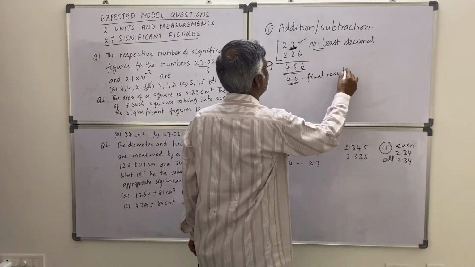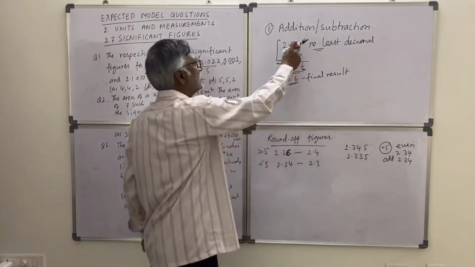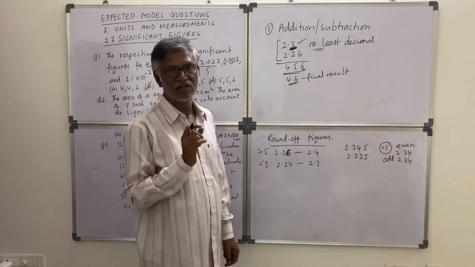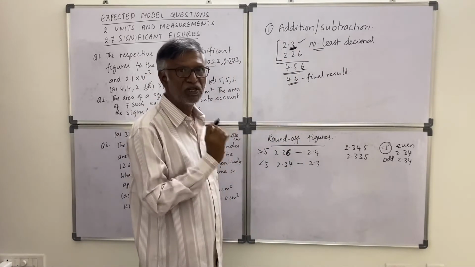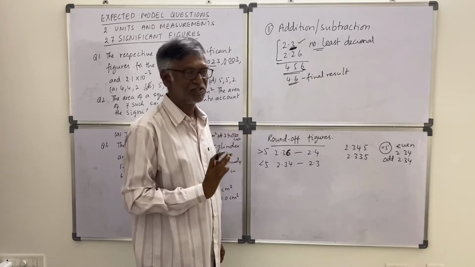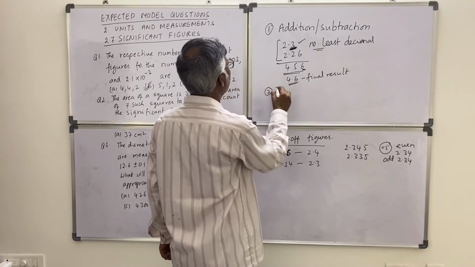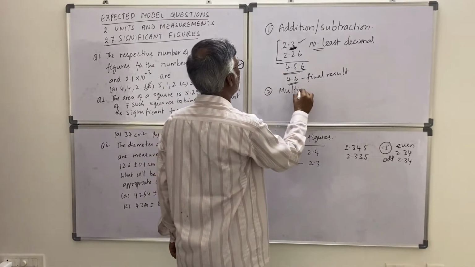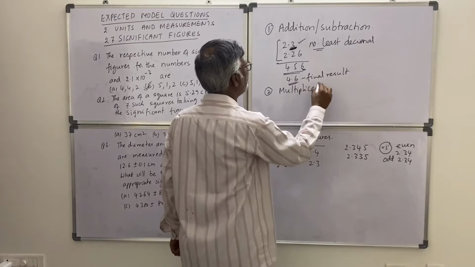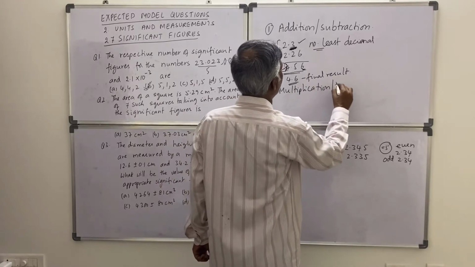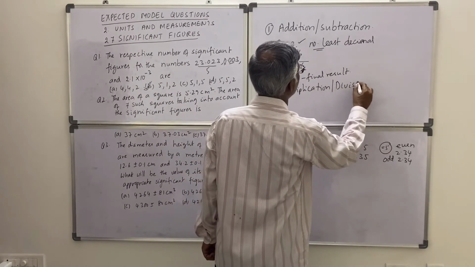Okay. So in the result, whichever has the least number of decimals, you have to keep that many decimals in addition and subtraction. Okay, so this is one rule. And the second rule is multiplication or division. In this, what is the rule?